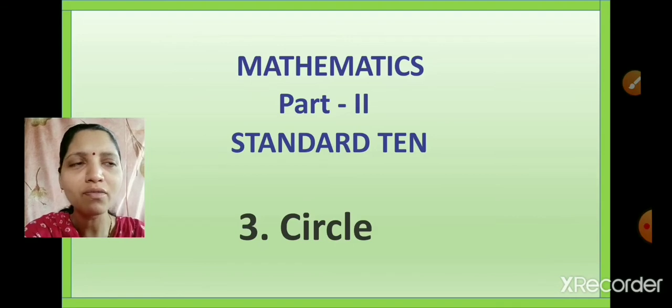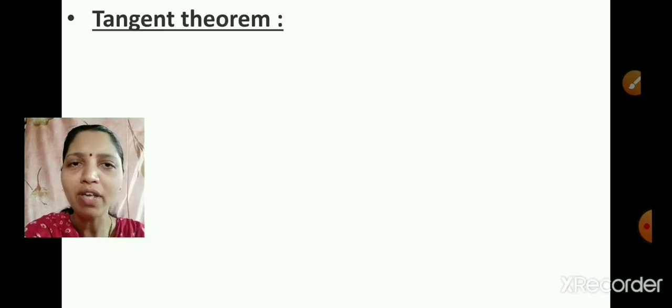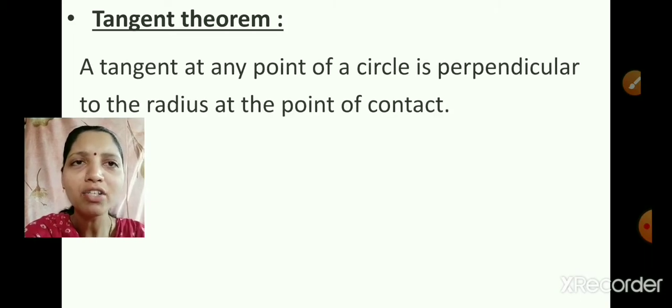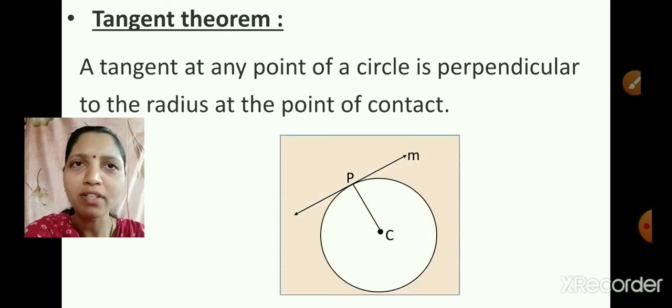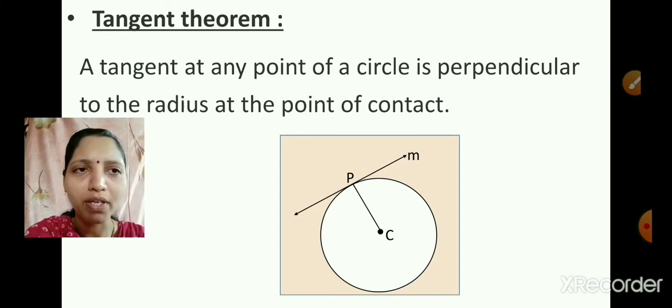So let's first revise the tangent theorem we have learned in the previous session, which states that a tangent at any point of a circle is perpendicular to the radius at the point of contact. Now here you only have to remember the statement for this theorem and the diagram. You don't have to prove this theorem. Now the diagram says that we have drawn here one circle with center C and tangent M is touching this circle or intersect this circle at point P.